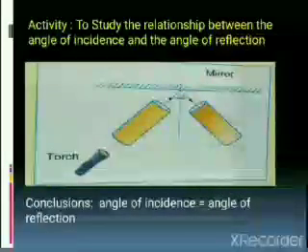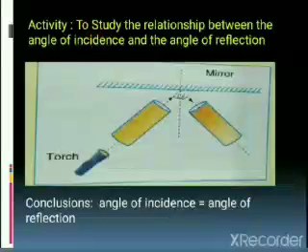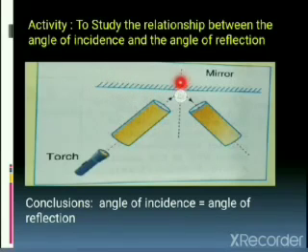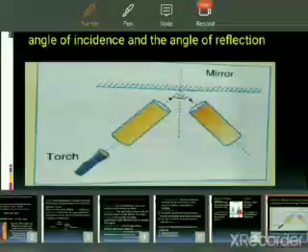So let's study this activity, to study the relationship between angle of incidence and angle of reflection. Earlier I was telling something about a mirror. A mirror diagram is always associated with this sort of thing. A plane line is there, and behind the plane line I draw a small line, which indicates it is a mirror.